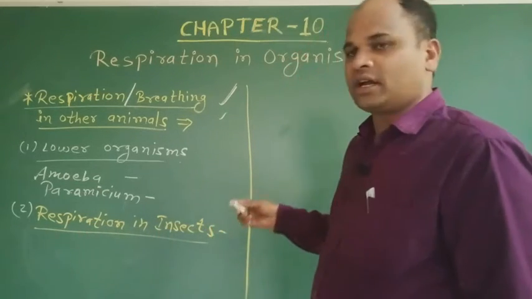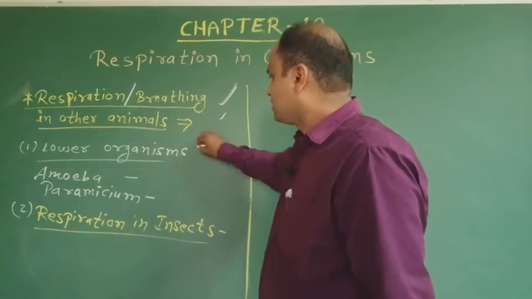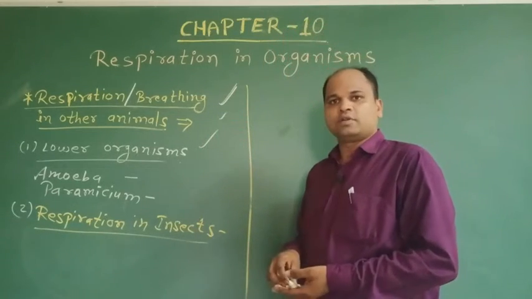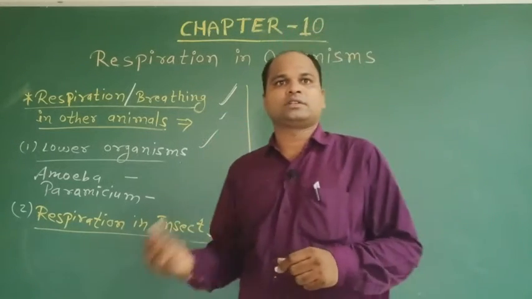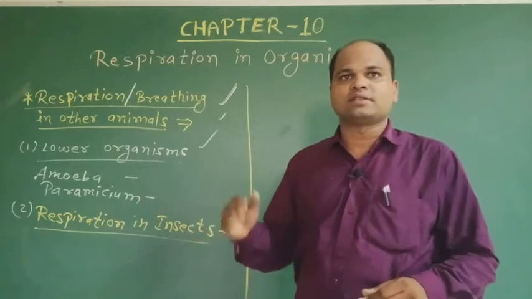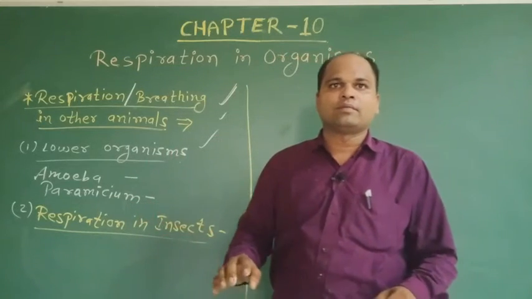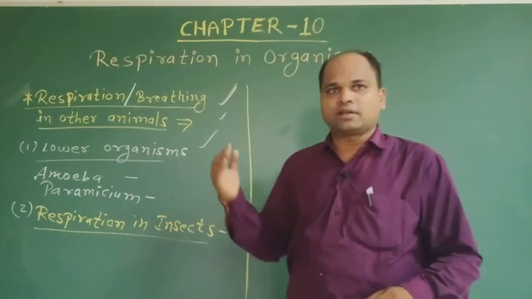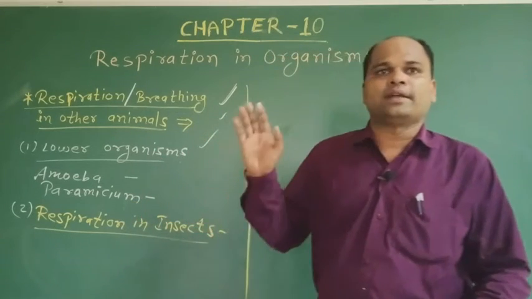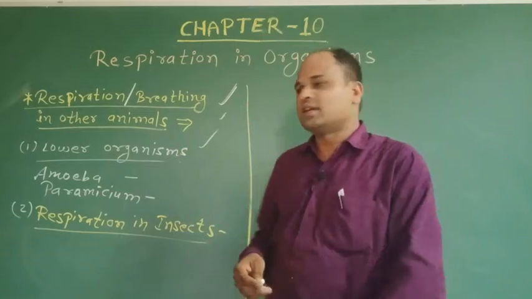So the first is lower organisms, just like unicellular organisms such as amoeba and paramecium. Exchange of gases takes place by diffusion through the cell membrane.